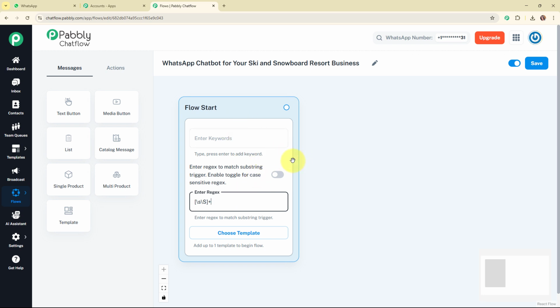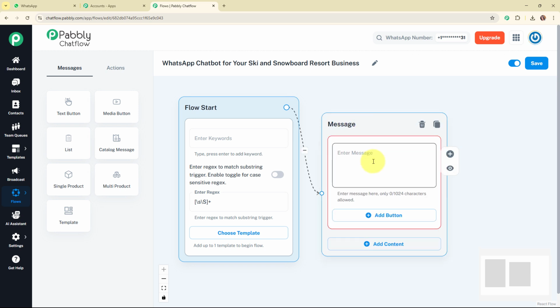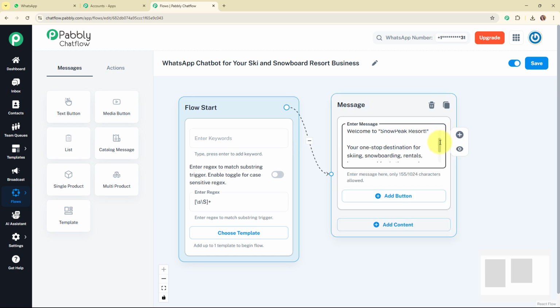Alright, so now you have to set up the flow start. We are going to move forward, and once the customer sends a hello or a hi message with the inquiry, then I want to automatically send a reply to that customer with a hello or welcome message. So for that, here I've added the text box, and I'm going to enter the text as: Hi, welcome to Snow Peak Resort, your one-stop destination for skiing, snowboarding, rentals, lessons and fun in the snow. How can I help you today?